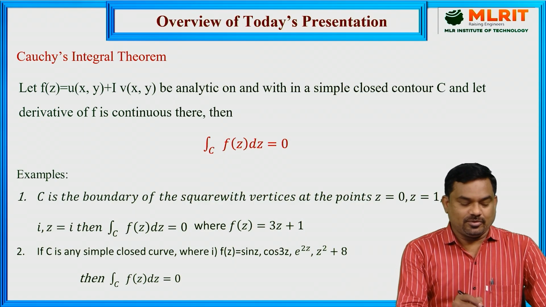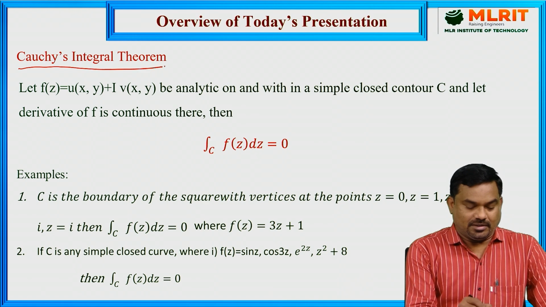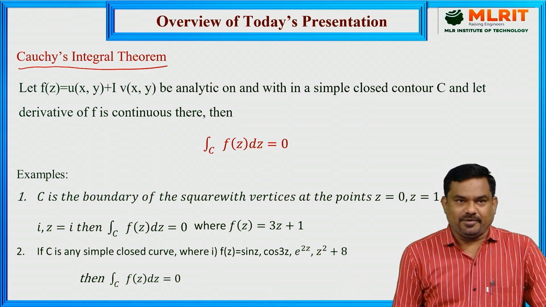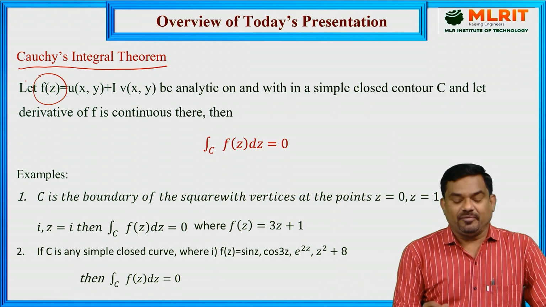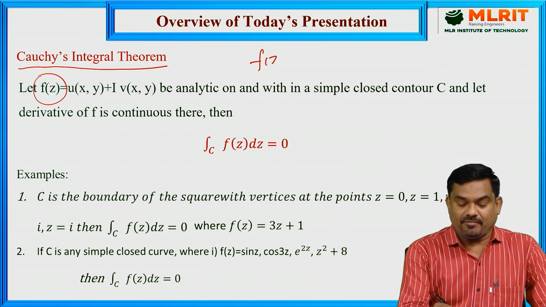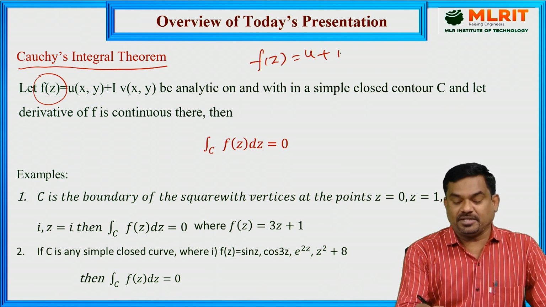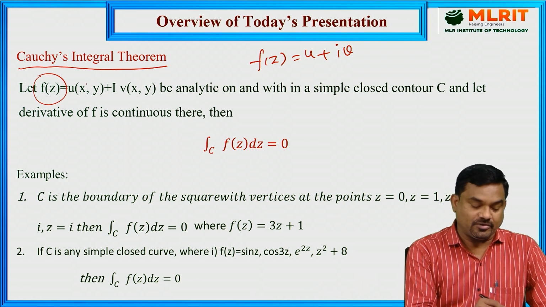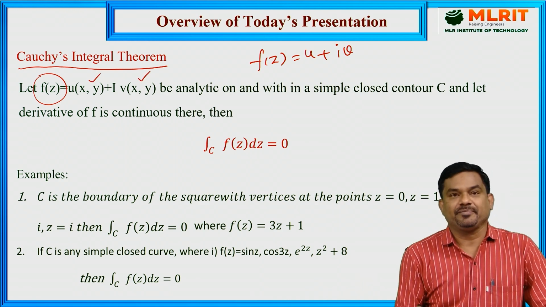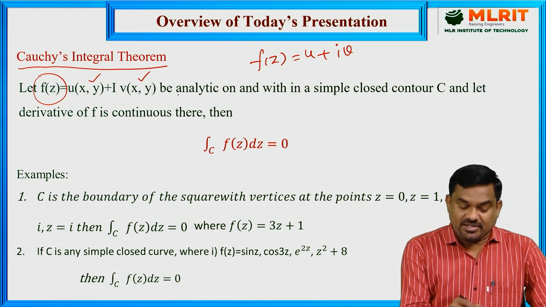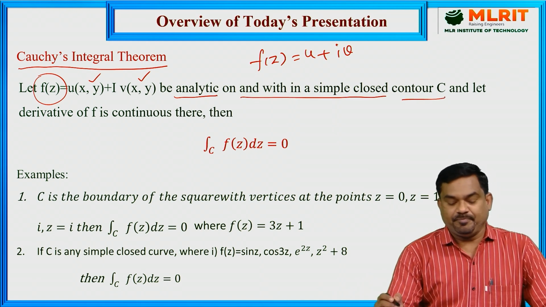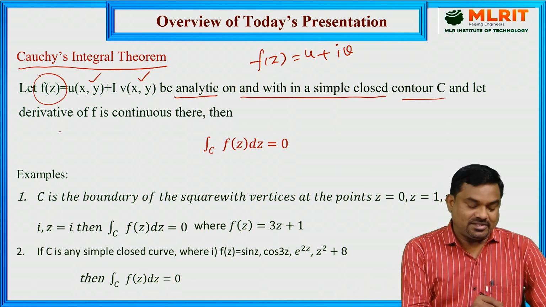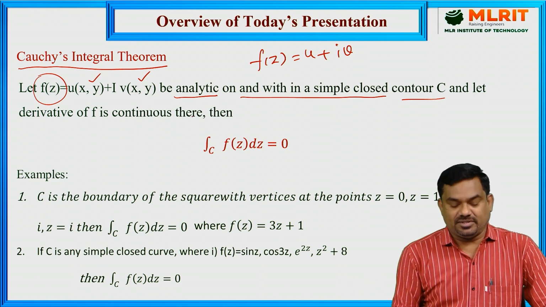So, coming to the actual theorem statement, let us consider a function f of z in the form of u plus iv, where u and v are two functions of x and y, which is an analytic function on and within a simple closed contour C, and let its derivatives be continuous there.